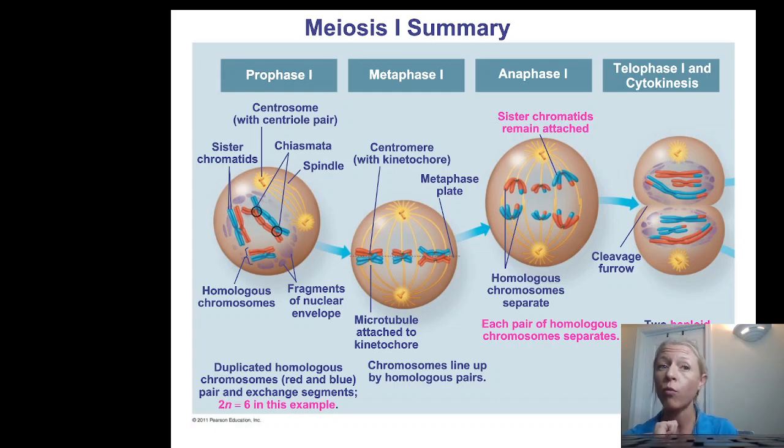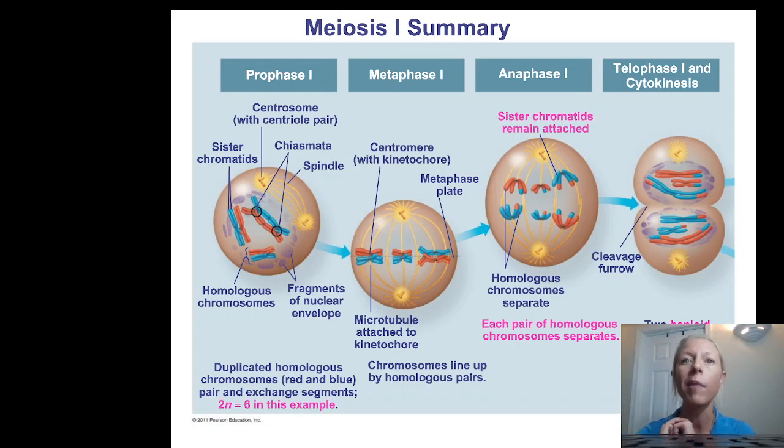While in the tetrad, they undergo crossing over, which is when they touch each other and exchange genetic material. That's prophase 1. Also, our spindle fiber and centrosome show up.